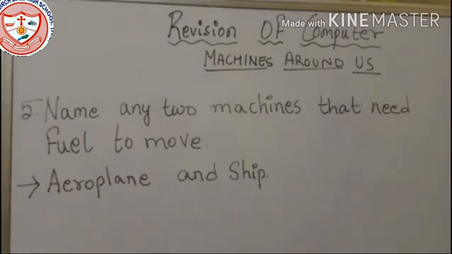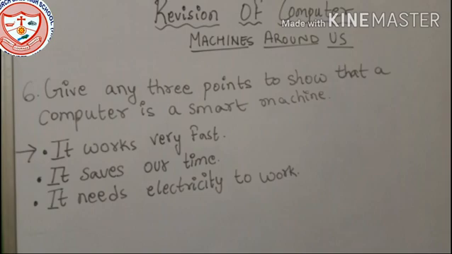Number 5, name any two machines that need fuel to move. Many machines need fuel to move, like cars, ships, planes, and trains. These are the things which need fuel. So you can write any two things which you want. I have written aeroplane and ship.